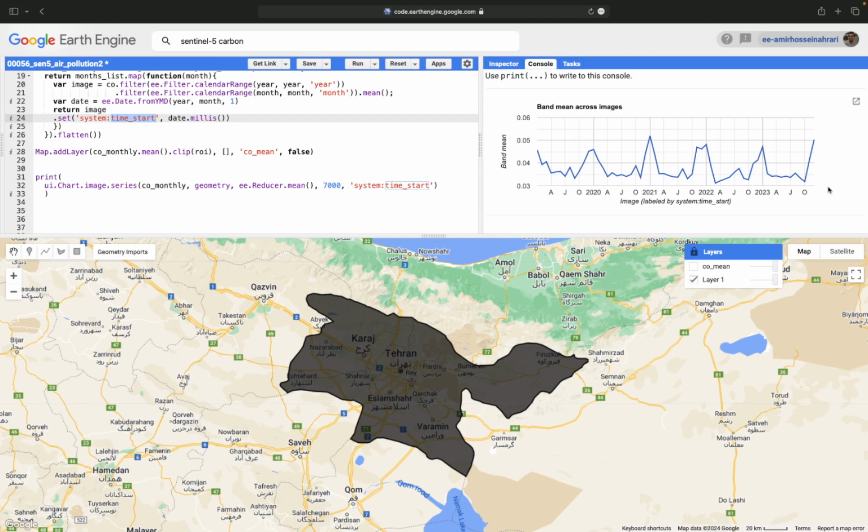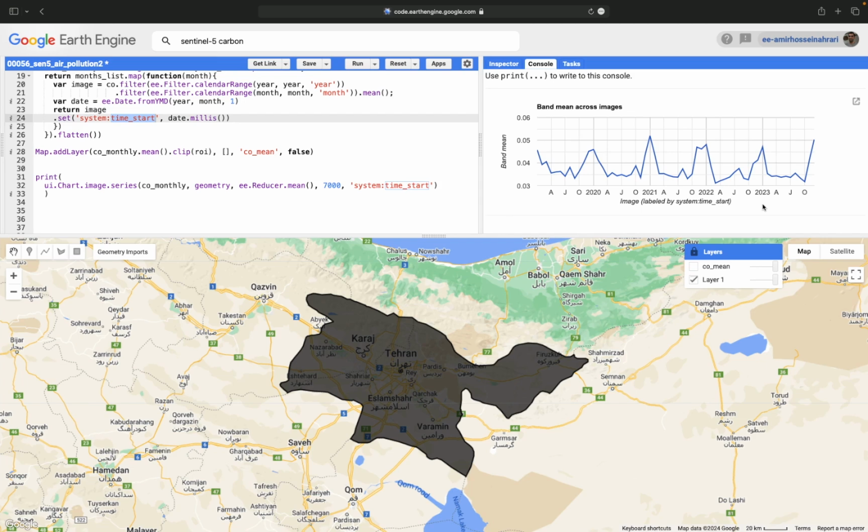Meaning that the carbon monoxide changes from one month to another. We can conclude that carbon monoxide tends to have higher values in the winter time because of more energy consumption, and in the warmer seasons it tends to have lower values because of lower energy consumption.